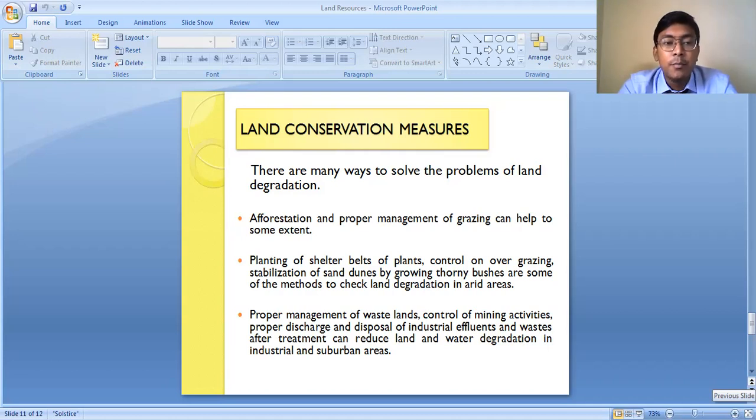Not only this, but the main thing is people's awareness. These are the different measures which can be followed, but people's awareness is very much essential, because if the people are not aware about the consequences of land degradation, they are not going to follow these steps. So first of all, we must make the people aware, and we must make the people participate in programs like afforestation programs, so that they can understand the importance of land resources and they can work with the NGOs and with the government, and help the government to sort out these problems of land resource and land degradation. So is it clear, students?